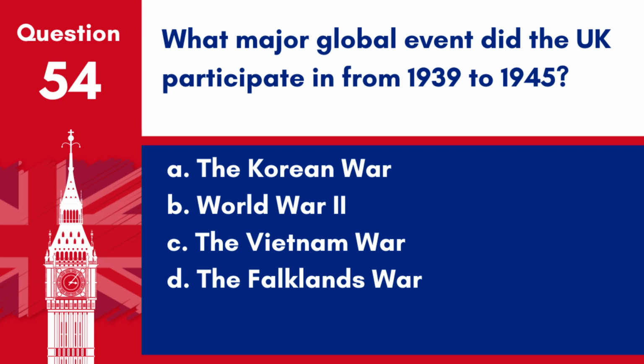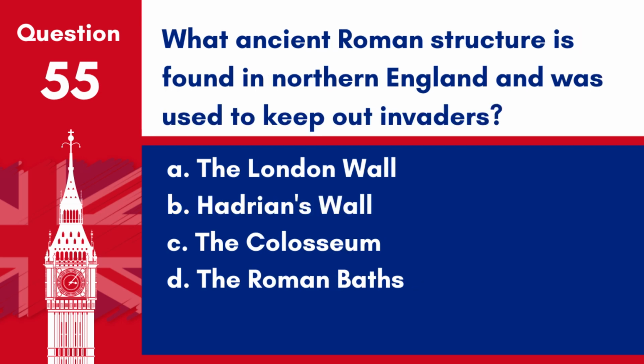What major global event did the UK participate in from 1939 to 1945? A. The Korean War. B. World War II. C. The Vietnam War. D. The Falklands War. Answer. B. World War II. The United Kingdom played a significant role in the Allied powers' efforts during World War II. Question 55. What ancient Roman structure is found in northern England and was used to keep out invaders?